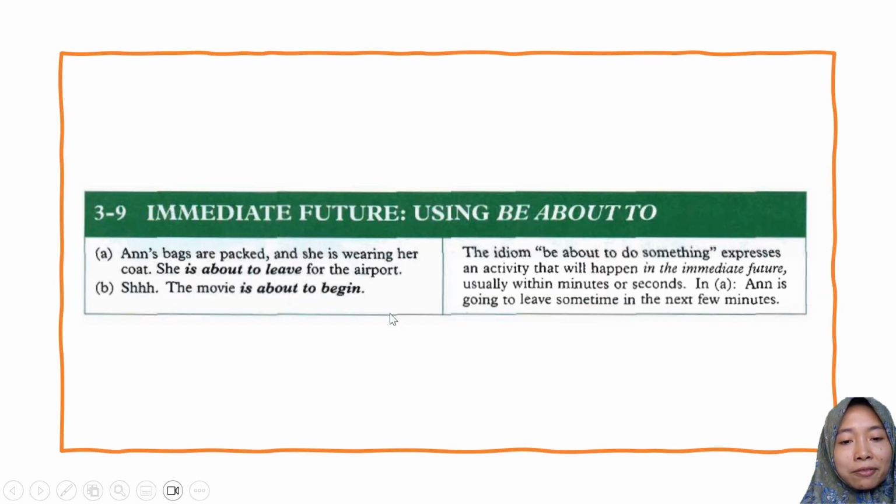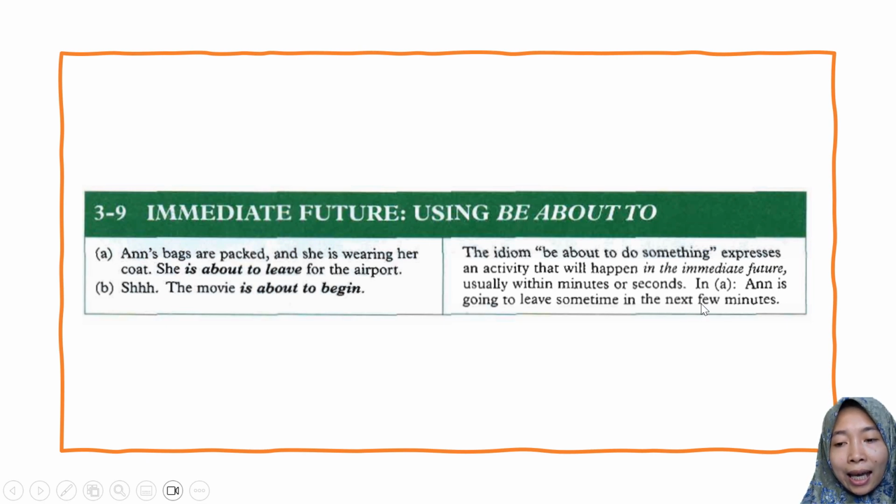And then immediate future using be about to. Have a look at the explanation first, and then we go on to the examples. The idiom be about to do something expresses an activity that will happen in the immediate future, usually within minutes or seconds. In the immediate future, within minutes or seconds, you can use be about to.